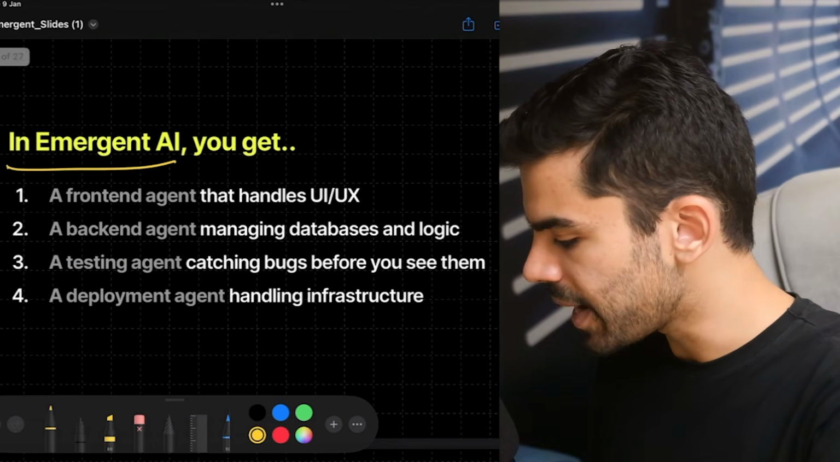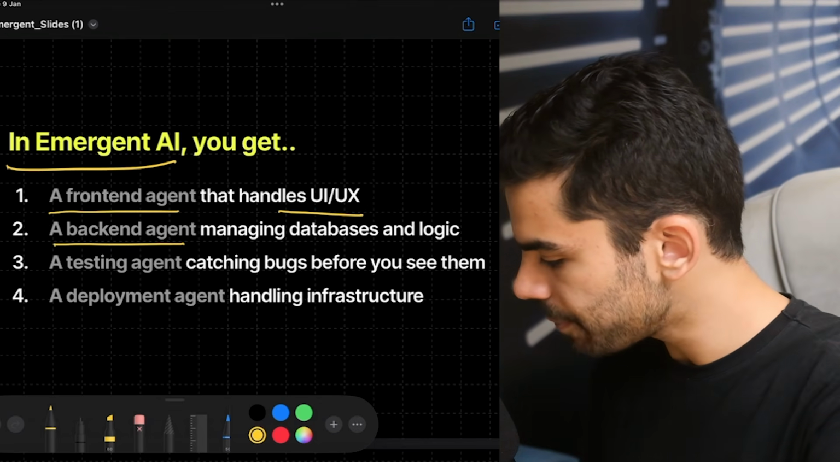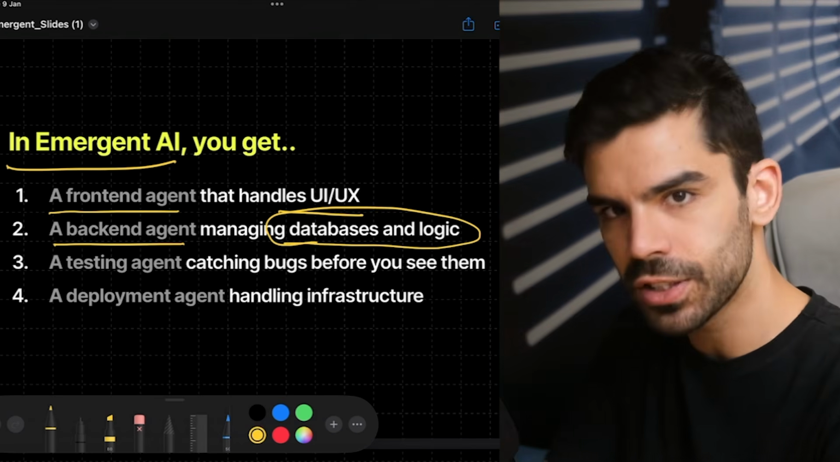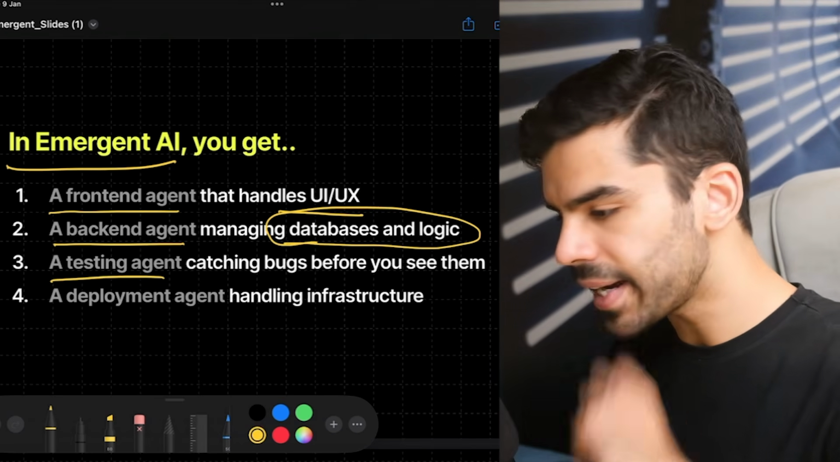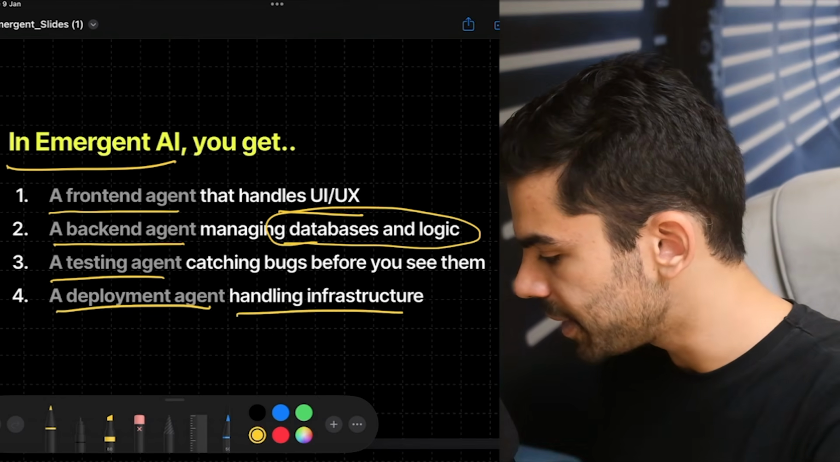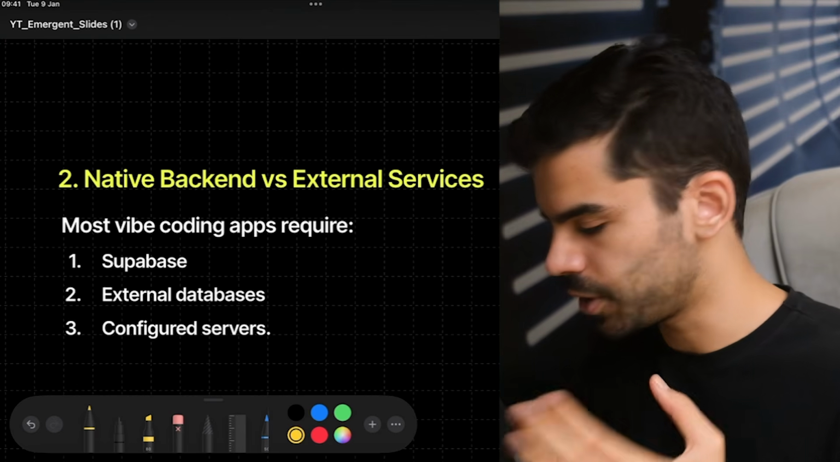So in Emergent AI, you get a front-end agent that will handle the UX, a back-end agent that will handle your databases and the logic of how the data travels through the database, a testing agent that can catch bugs before you even try it out, and a deployment agent handling the infrastructure. And when Rohak does the live demo, you will be able to see how this works in action.